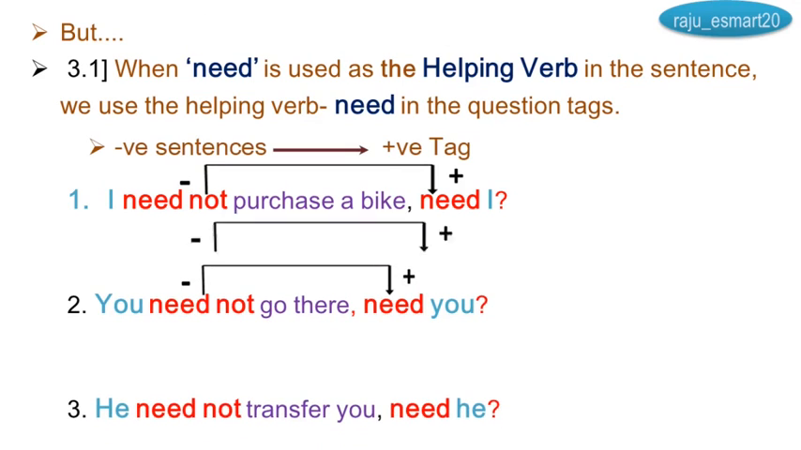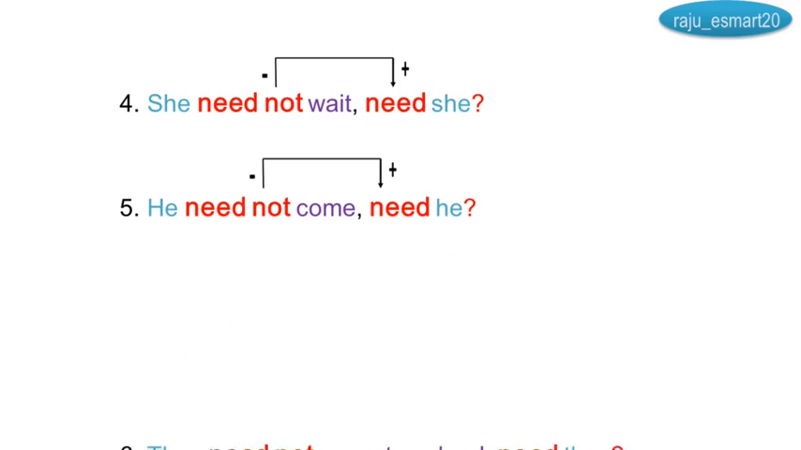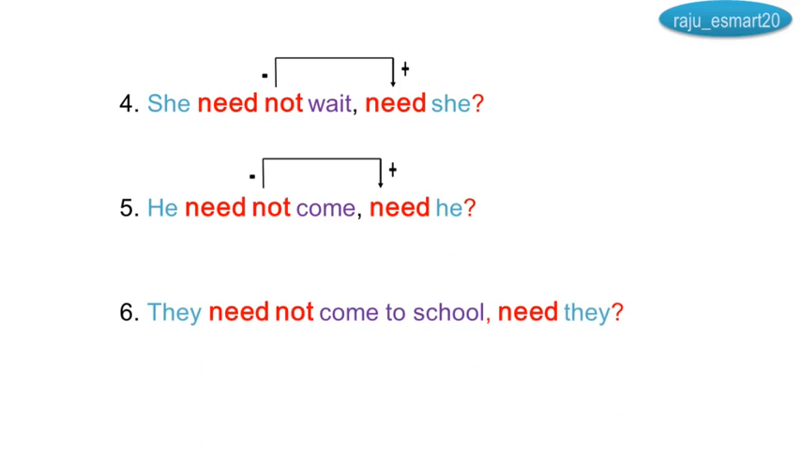He need not transfer you, need he? She need not wait, need she? He need not come, need he? Negative, positive. They need not come to school, need they?